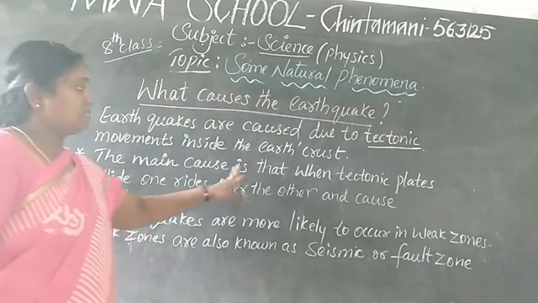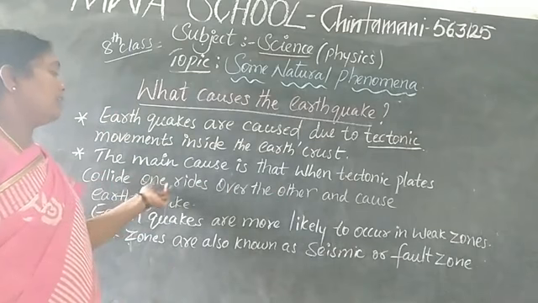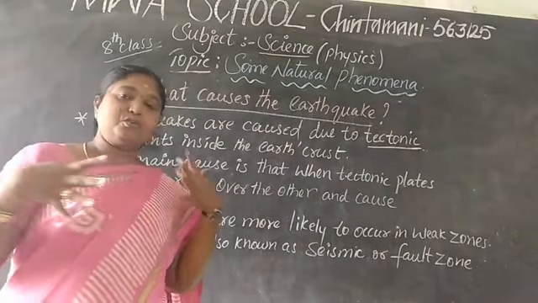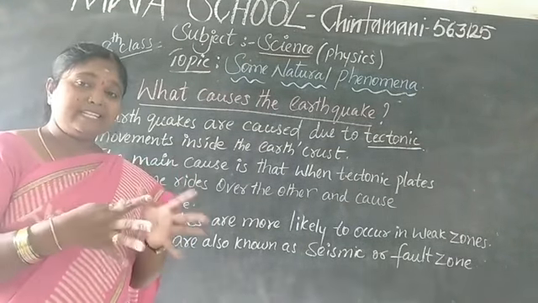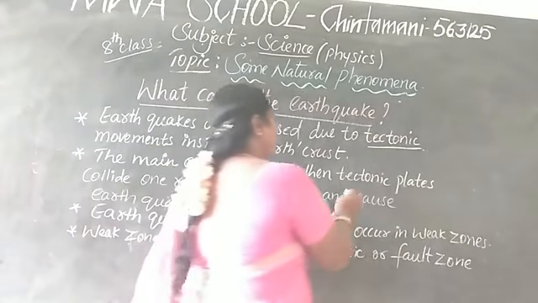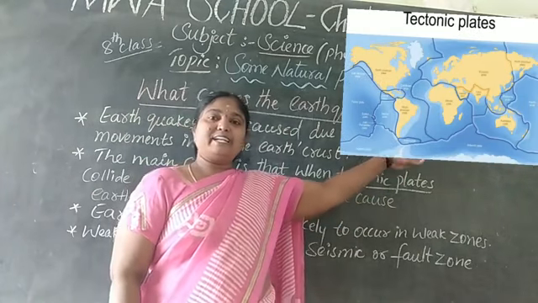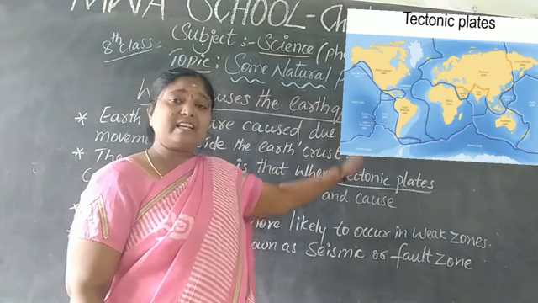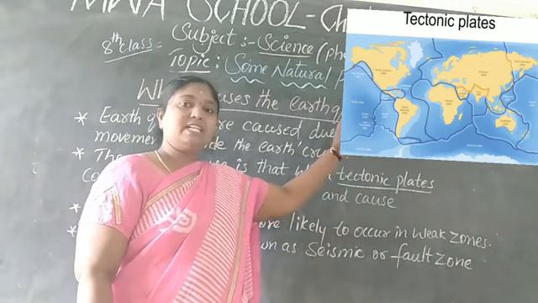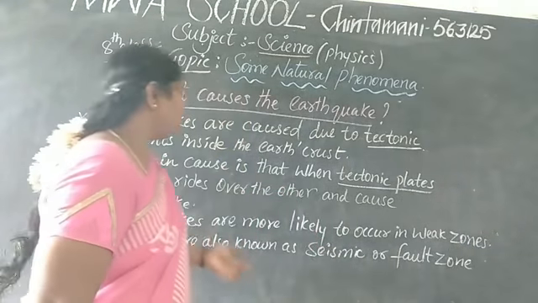The main cause is that when tectonic plates collide, one rides over the other and causes the earthquake. When the rocks collide with each other, earthquakes can happen. I can show you the tectonic plates in the picture, children. This is the earth's crust, the levels and layers of the earth. There we can see the tectonic plates. Okay? Yeah.